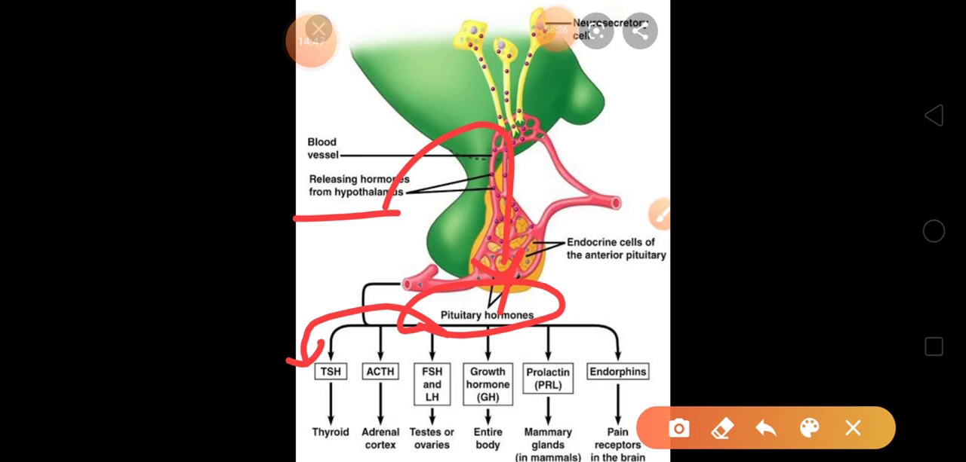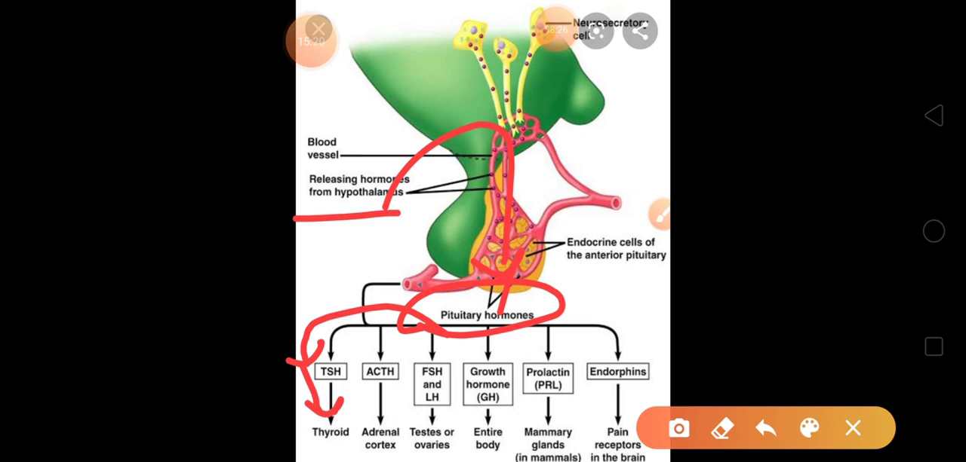It will stimulate, and what will it stimulate? It will stimulate the thyroid gland to release its hormones. So TSH is the stimulating hormone which will activate the thyroid gland, and that thyroid gland will release the hormones. So they will perform their own activities.